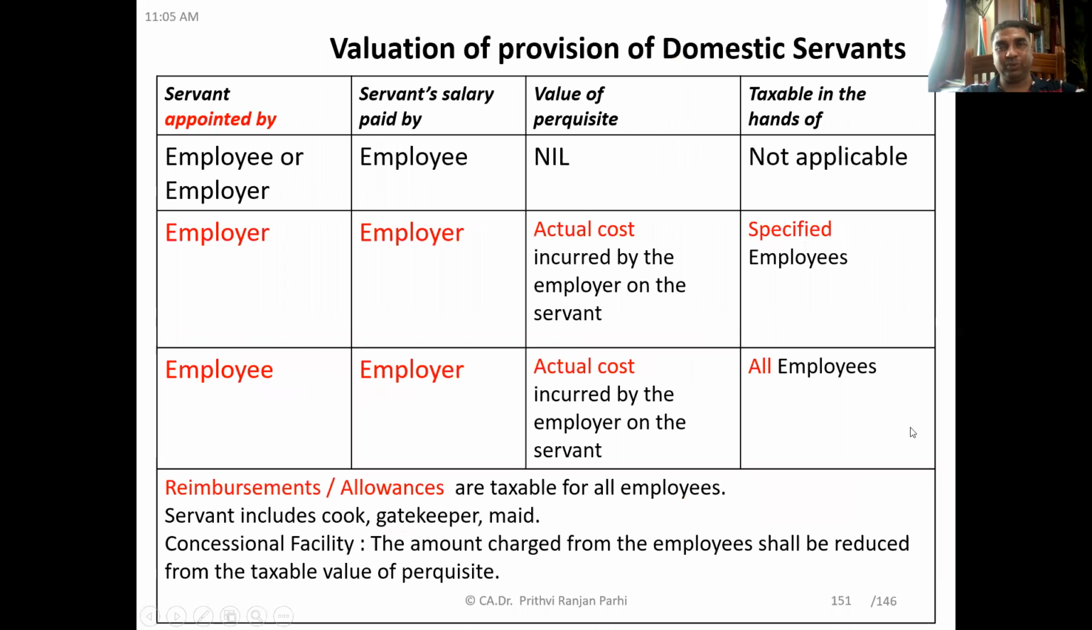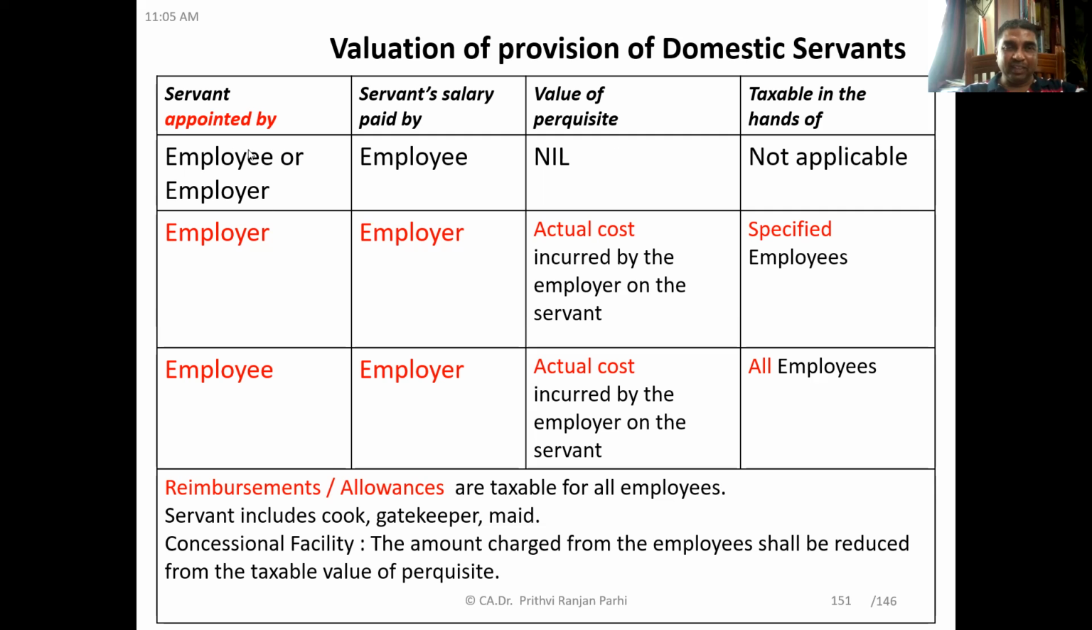Okay. Now let us move to the next one today. This is about domestic servants. Sometimes these facilities are also provided by the employer to employees. A free domestic servant, or maybe some money may be recovered on account of domestic servant facilities. How to arrive at the value of that perquisite? There are various combinations. First of all, we'll see who is appointing the servant. The servant may be appointed by the employee or the employer. Then who is paying the servant's salary? On that basis, we'll decide the value of the perquisite.